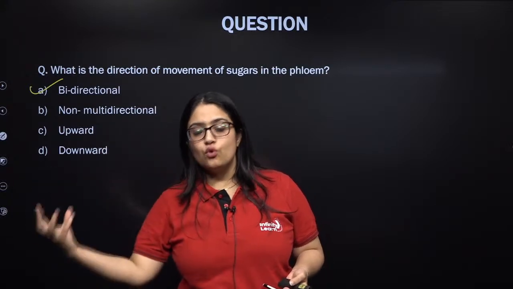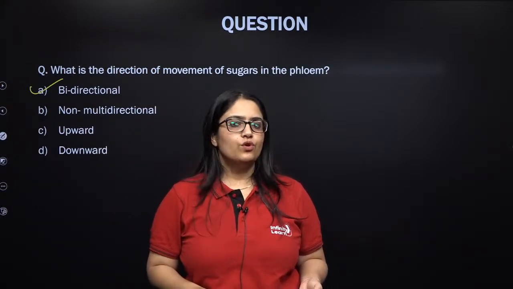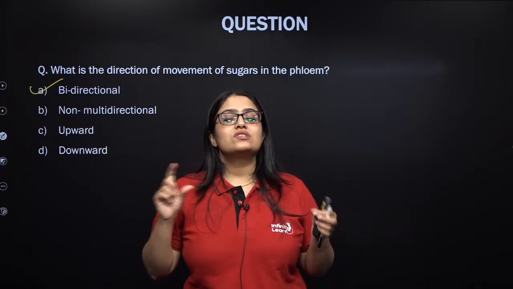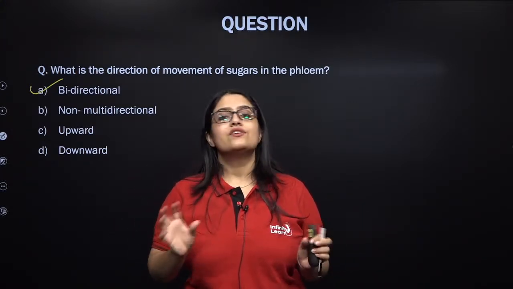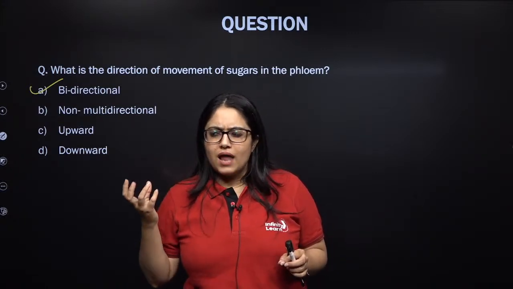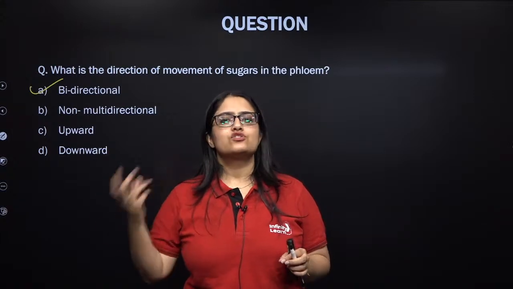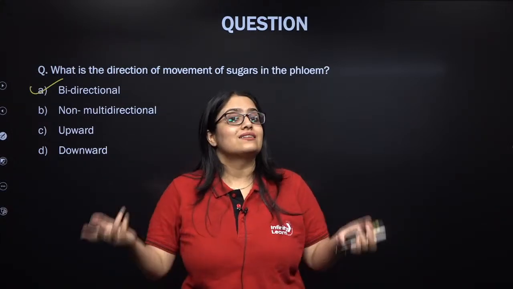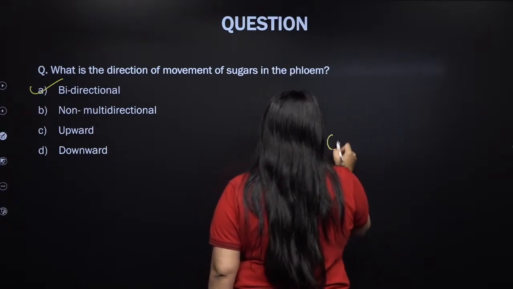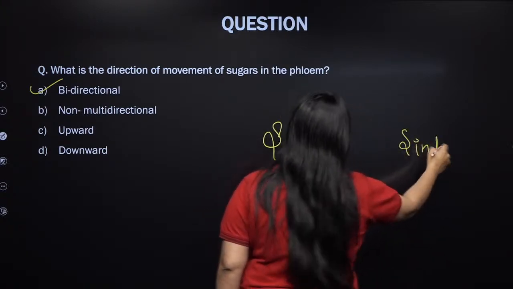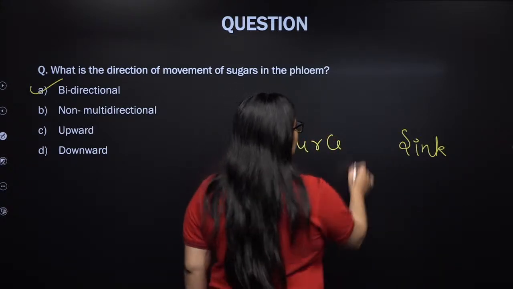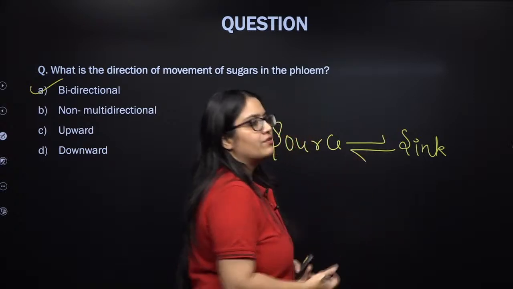That means from source to sink, definitely the food moves, but sometimes the relationship of source and sink is actually convertible, it's reversible. In some particular season, in some particular condition, the plant part or organ which is acting as a source, in some next season it can act as a sink. So because of the source and sink relationship, you are absolutely correct when you think that food goes from source to sinks. That's absolutely correct. But the source and sink itself are interconvertible, they are reversible.